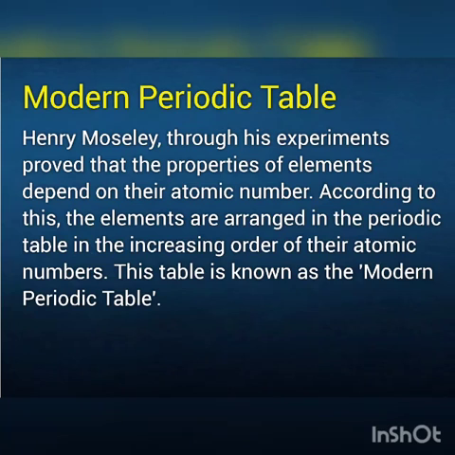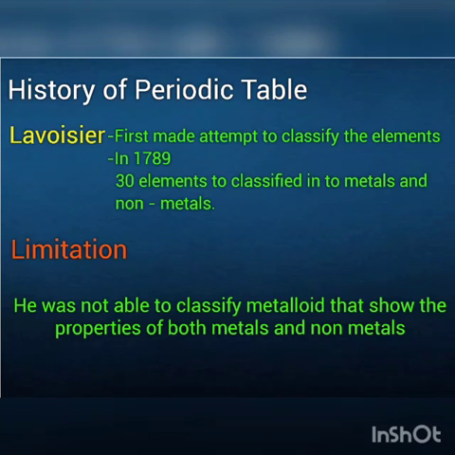Then we discuss the history of the periodic table. The scientists wanted to classify the elements. Then Lavoisier, Newlands, Dobereiner, and Mendeleev classified the elements. First of all, Lavoisier. Lavoisier classified the elements as metals and non-metals in 1789.